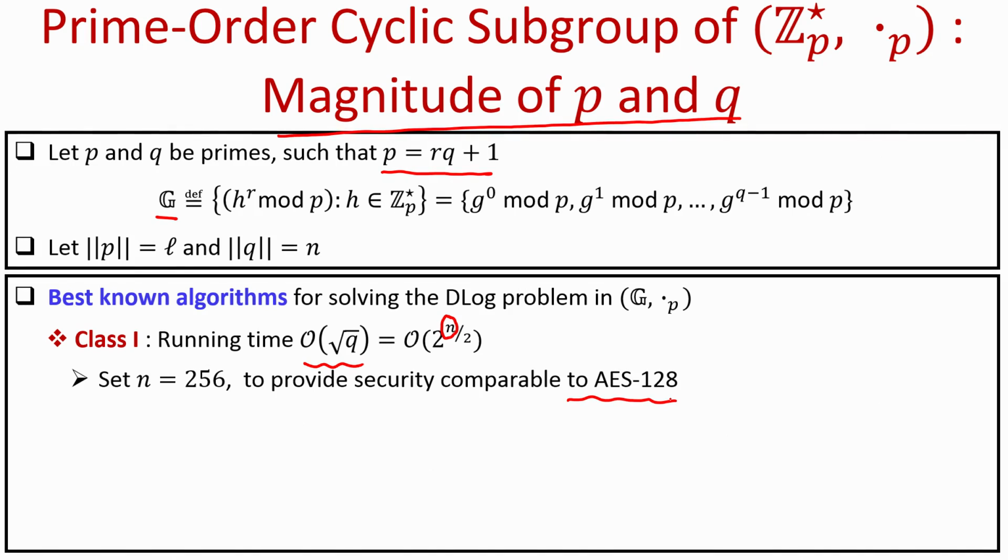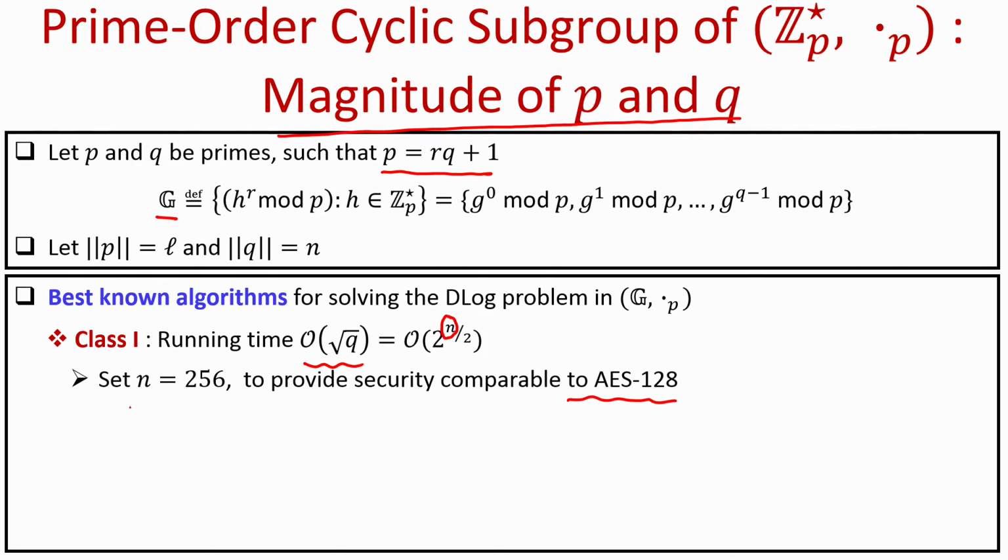So, remember when we saw the practical instantiations of block ciphers like AES and DES, there we aim for practical security. By practical security of AES 128, I mean that the best possible attack that an adversary can launch to recover an AES key, where the adversary is given several x, y pairs, where x is the AES input and y is the corresponding AES output under an unknown key, the complexity of the best known attack should be of order 2 to the power 128.